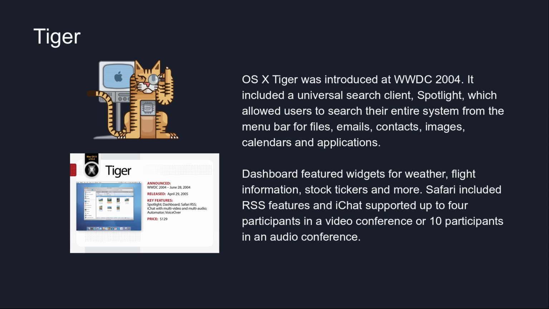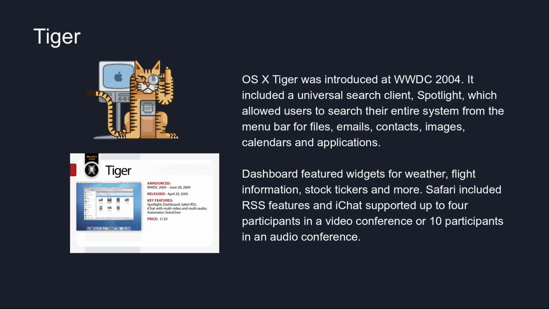Dashboard featured widgets for weather, flight information, stock tickers, and more. Safari included RSS features, and iChat supported up to 4 participants in a video conference or 10 participants in an audio conference.